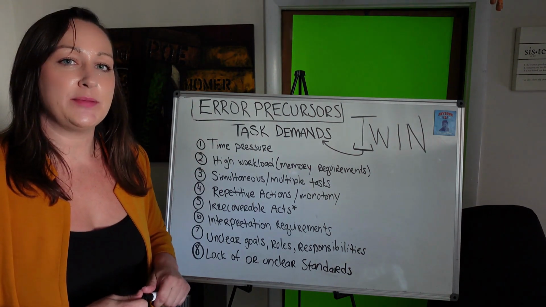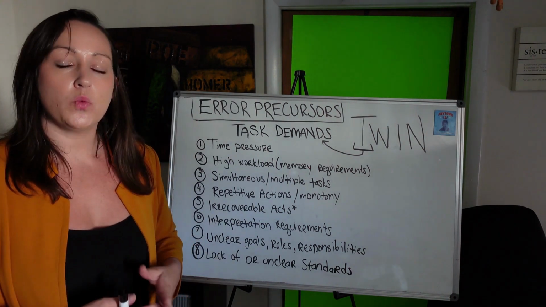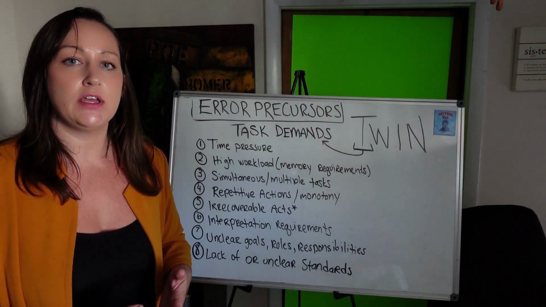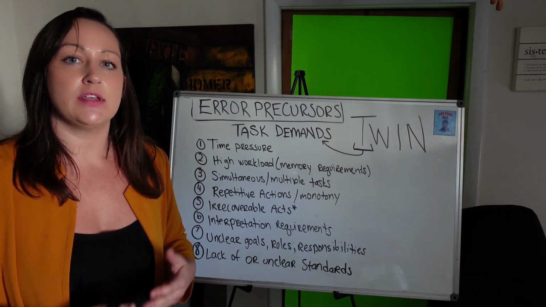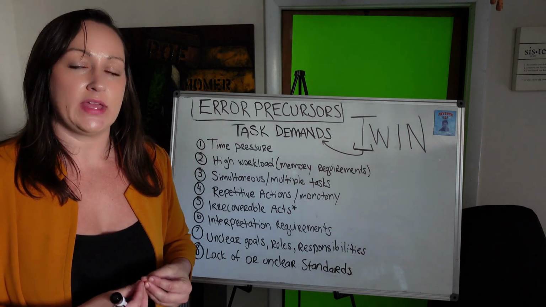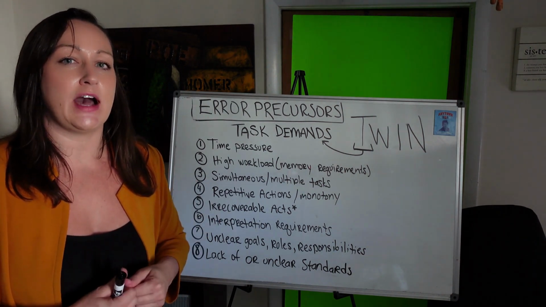So number 1, time pressure, pretty self-explanatory, just get the job done. When there is a limitation of time or urgency, even a perceived urgency to get something done, the quality of our decisions, the thought process and information processing that has to go into those decisions all starts to fall apart. So that's why this is top on the list.